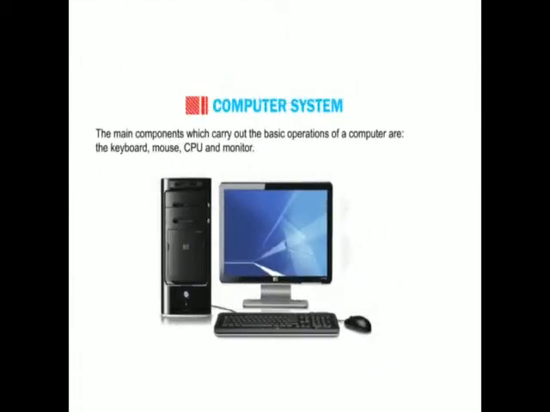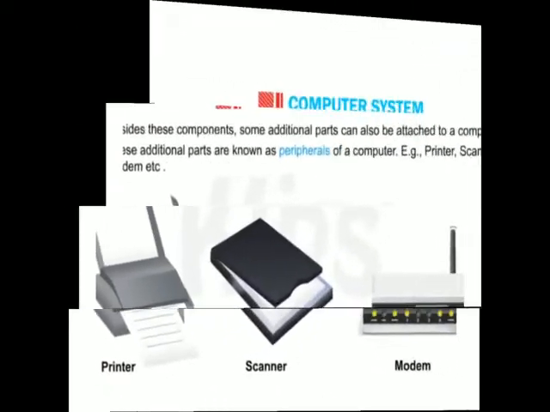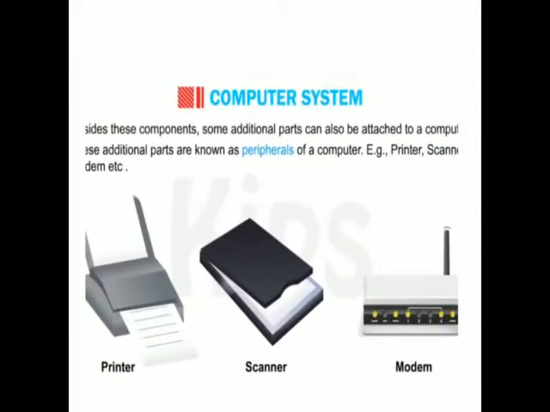The main components which carry out the basic operations of a computer are the keyboard, mouse, CPU and monitor. But besides these components, some additional parts are also available in a computer. Those additional parts are known as peripherals of the computer. For example, printer, scanner, modem, etc. They all are peripherals.